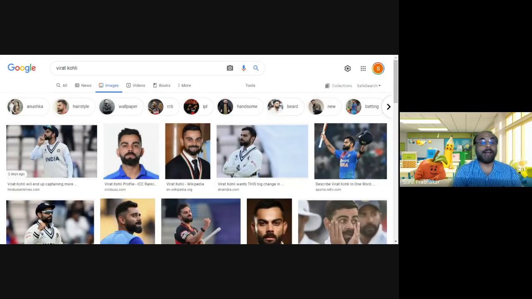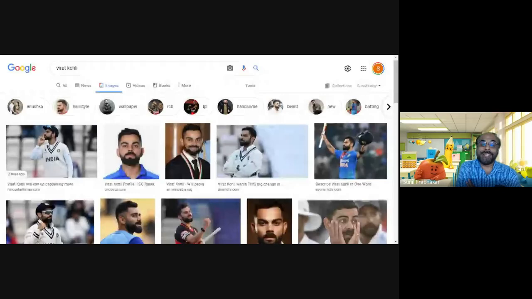Getting a lot of images, and you can see a top banner where Google is categorizing the images of Virat Kohli into popular topics. From this you will get a lot of information, because people are more interested in getting images of Virat Kohli with his wife Anushka, and people are more interested in his pictures related to his hairstyle, and people tend to get Virat Kohli's picture as a wallpaper.